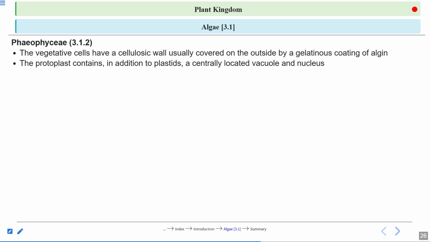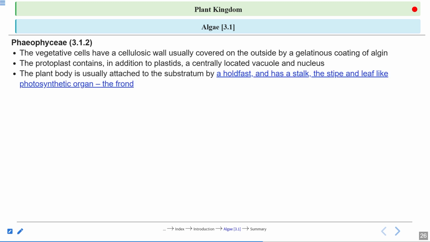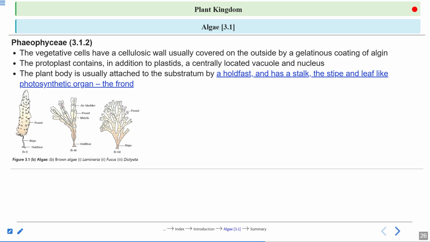The protoplast contains, in addition to the plastid, a centrally located vacuole and nucleus. The plant body is usually attached to the substratum. This is a very important point regarding the brown algae, Phaeophyce. If you see the structure, at the bottom you can see the holdfast. Holdfast is that part of the brown algae that gets attached to the substratum, any rock surface, seabed, okay? So holdfast is the part of the plant body that gets attached to the substratum.